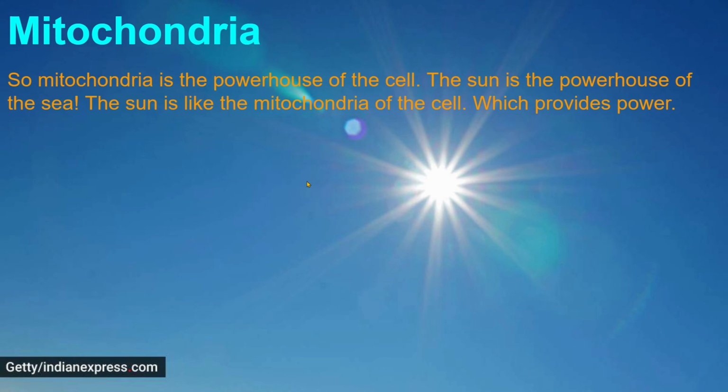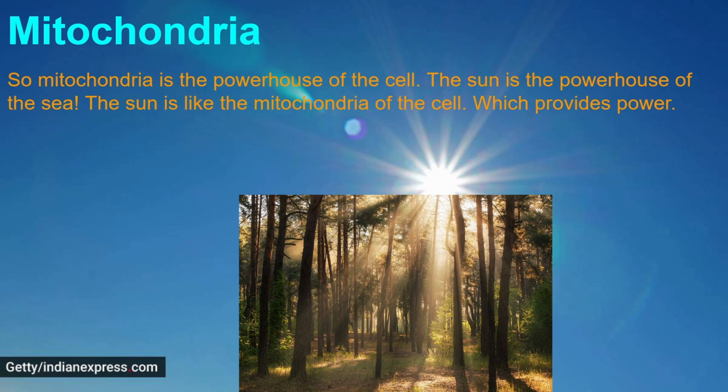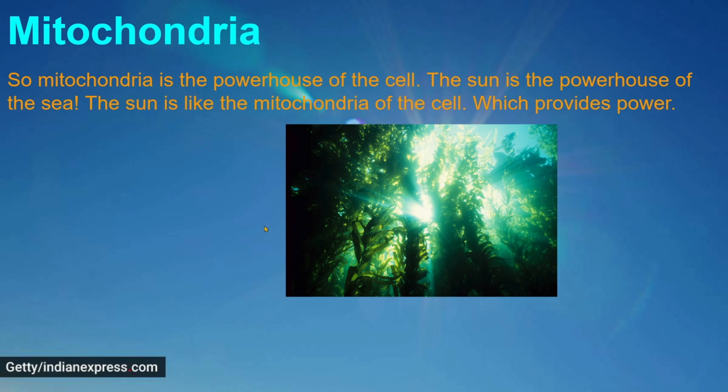Mitochondria. So mitochondria is the powerhouse of the cell. The sun is the powerhouse of the sea. The sun is like the mitochondria of the cell, which provides power. Sure, the sun gives a lot more energy to trees, but the sea still needs a tiny bit of light to work.